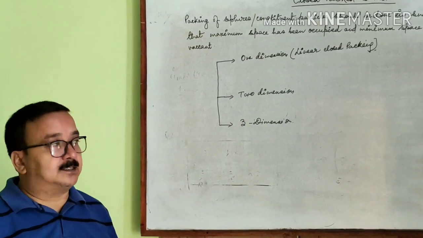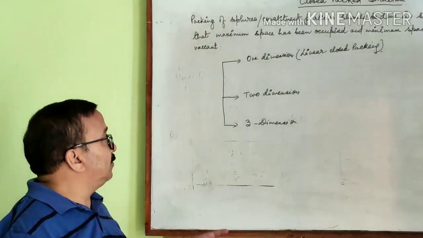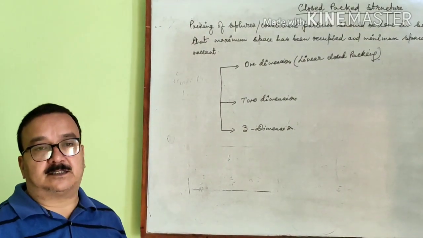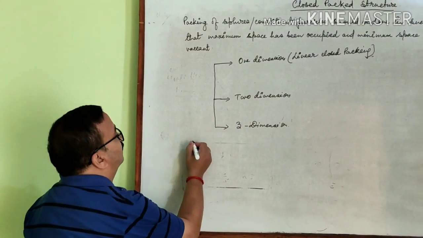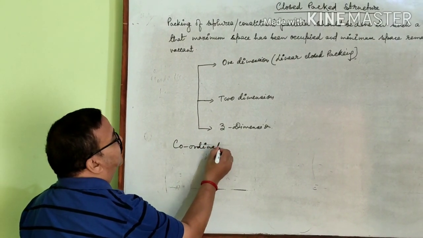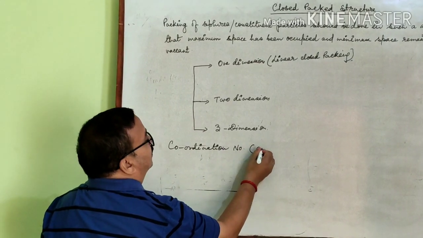Now, before discussing the arrangement of particles in one dimension, two dimensions, or three dimensions, let us consider a term, that is coordination number. So, what is coordination number?